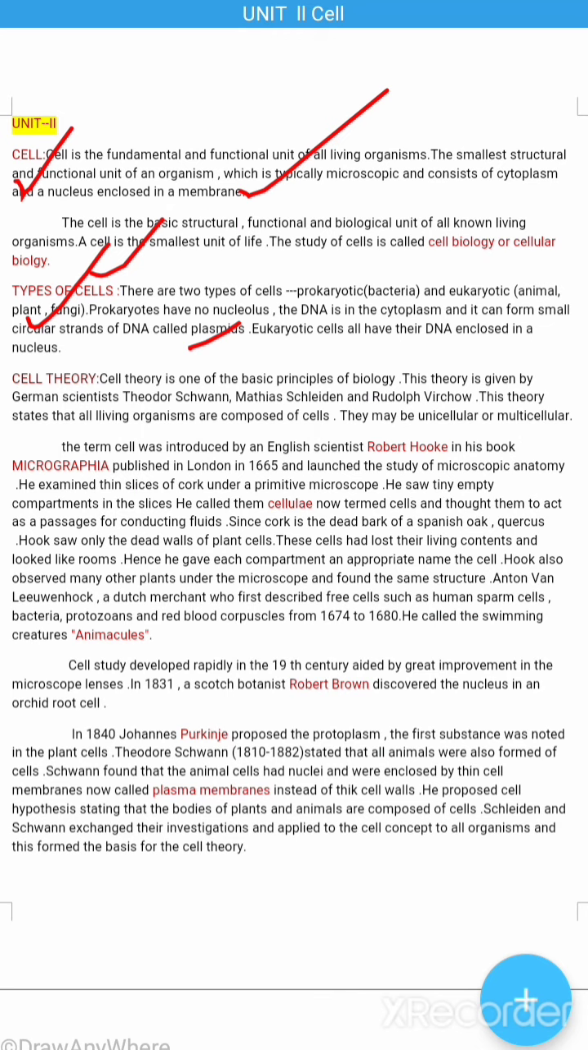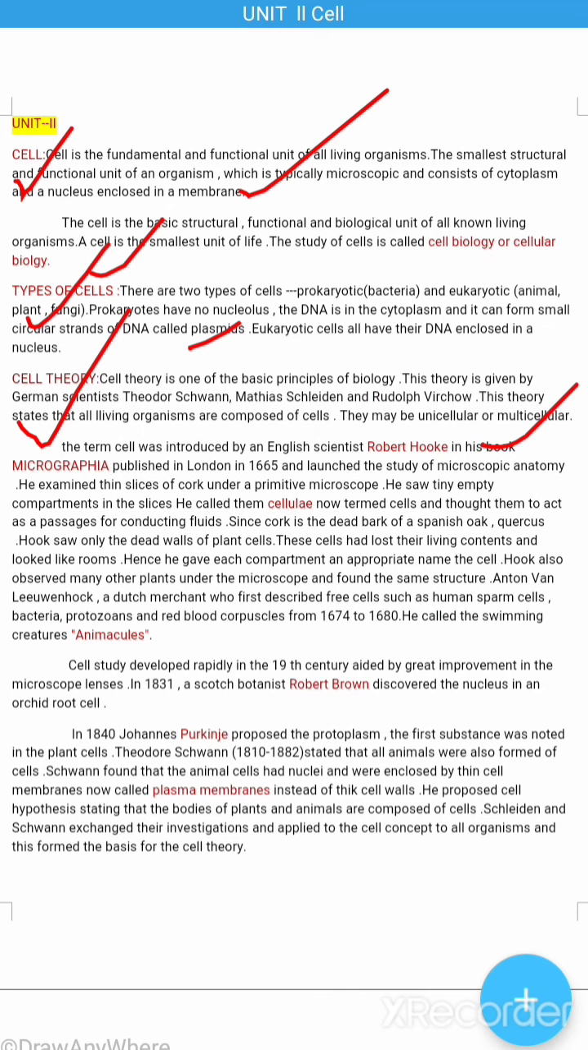Now, what is cell theory? Cell theory is one of the basic principles of biology. The theory was given by German scientists Theodor Schwann, Matthias Schleiden, and Rudolf Virchow. The theory states that all living organisms are composed of cells. They may be unicellular or multicellular.